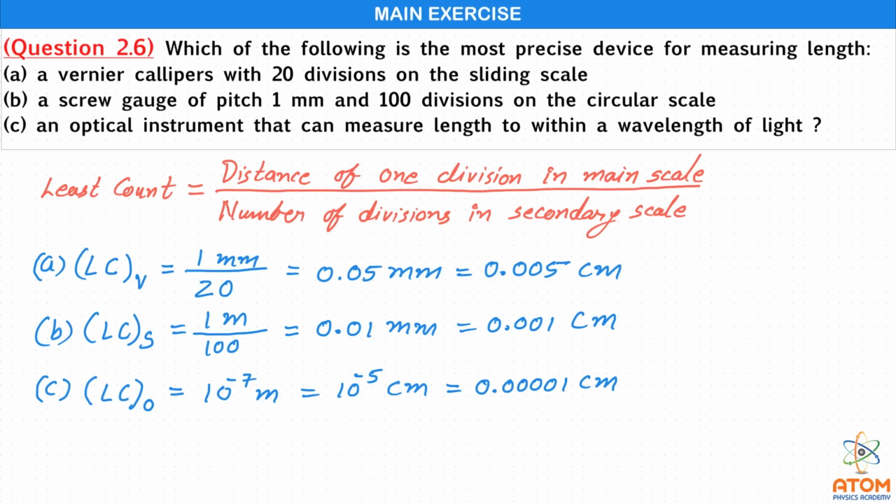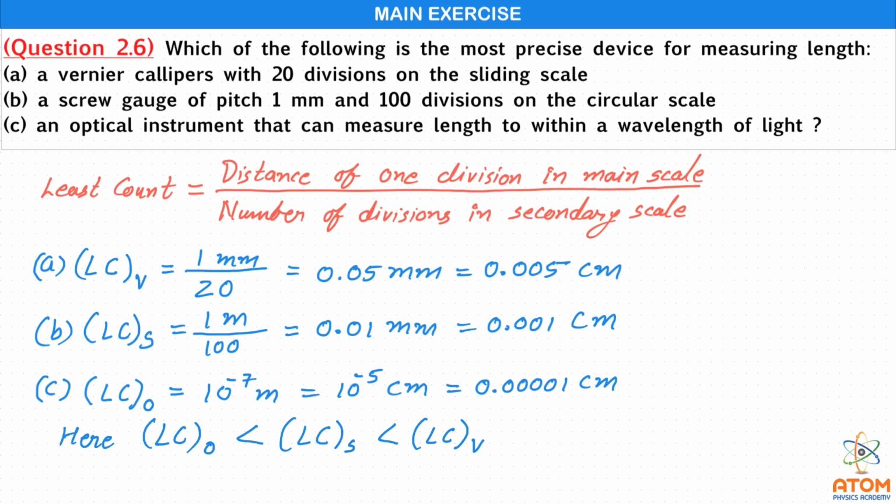Now it is very clear from all of these three values that the least count of the optical instrument is the smallest. Then comes the least count of the screw gauge, and then comes the least count of the vernier calipers.